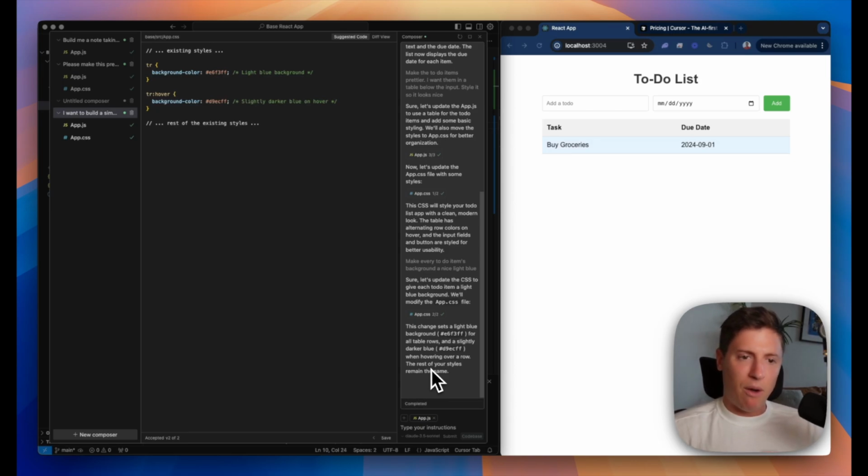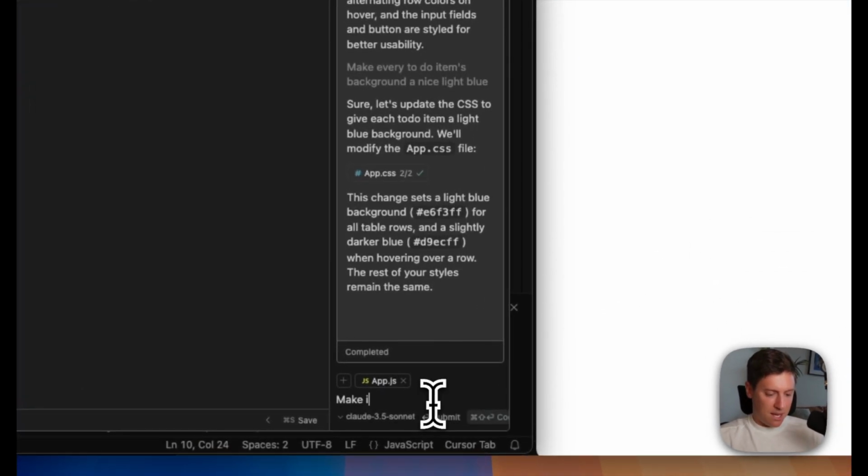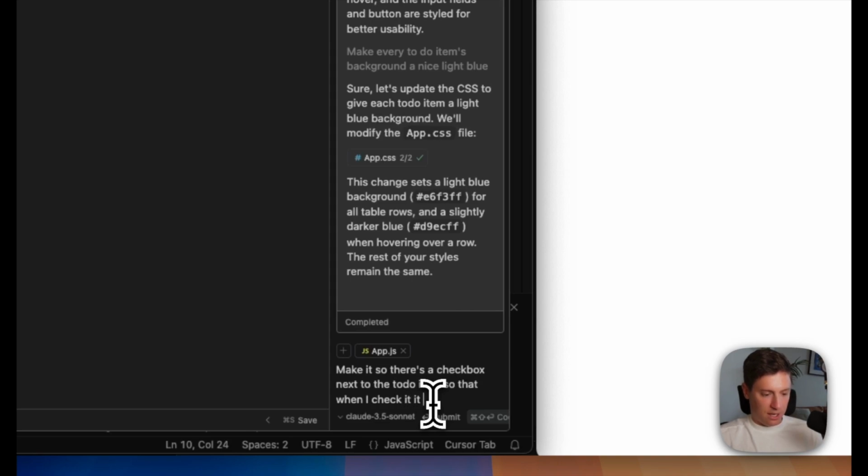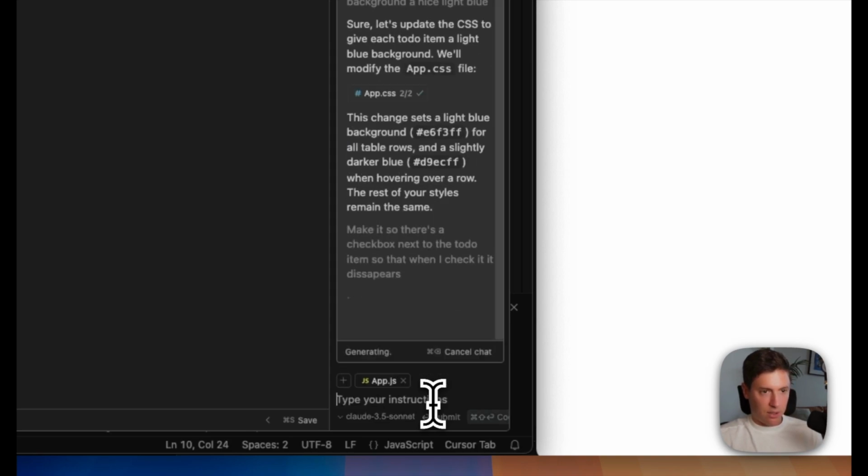Okay, but now I want to be able to check off these to-do items, right? I went to Whole Foods right before this. I picked up some way overpriced cereal. Let me make sure I can hit the check mark here. Make it so there's a check box next to the to-do item so that when I check it, it disappears.